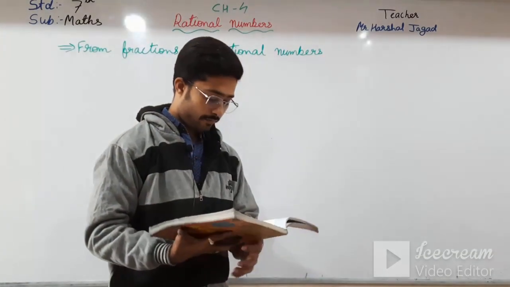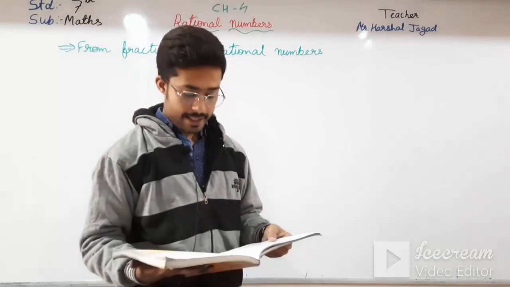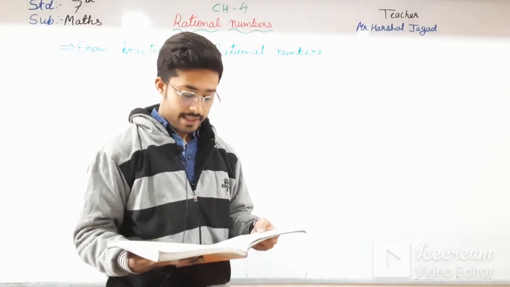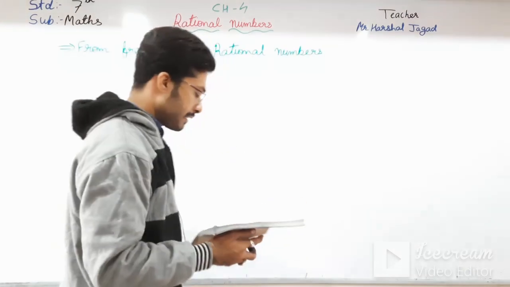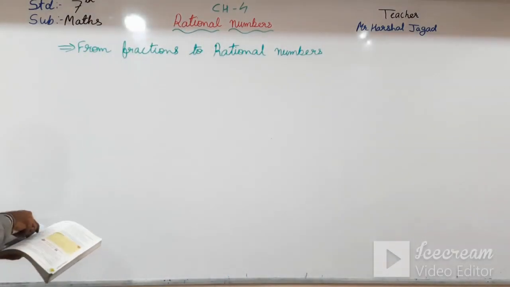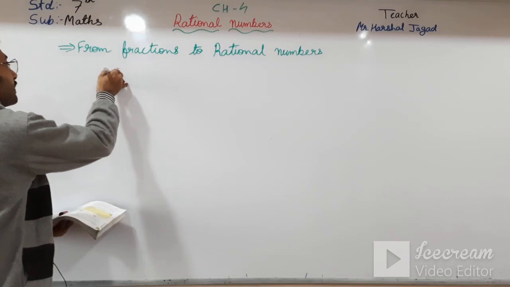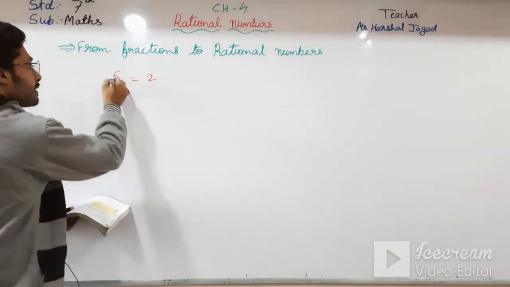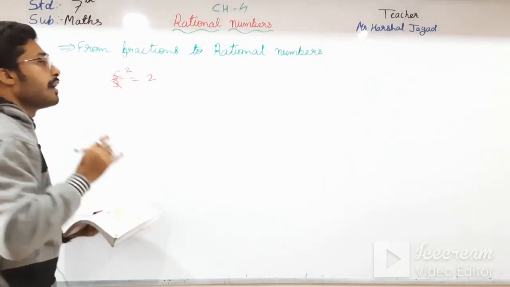Look at the following examples of dividing an integer by another integer. When we divide 6 by 3, you will get the answer 2, that is, 3 twos are 6.